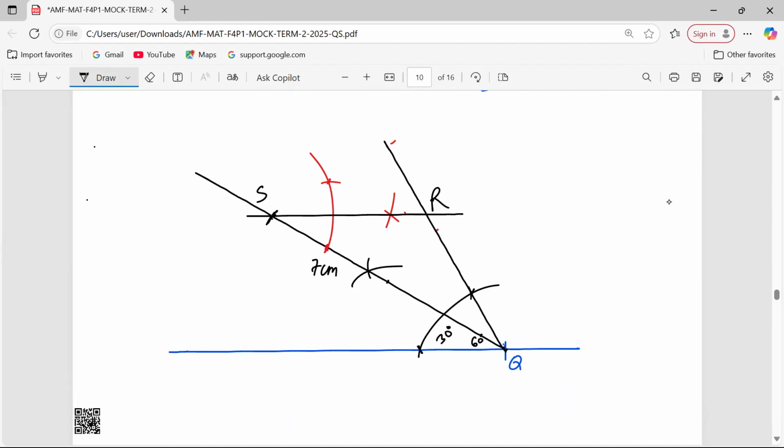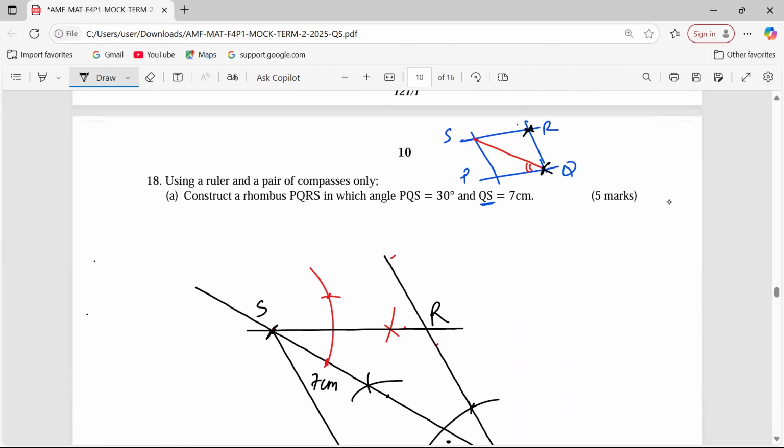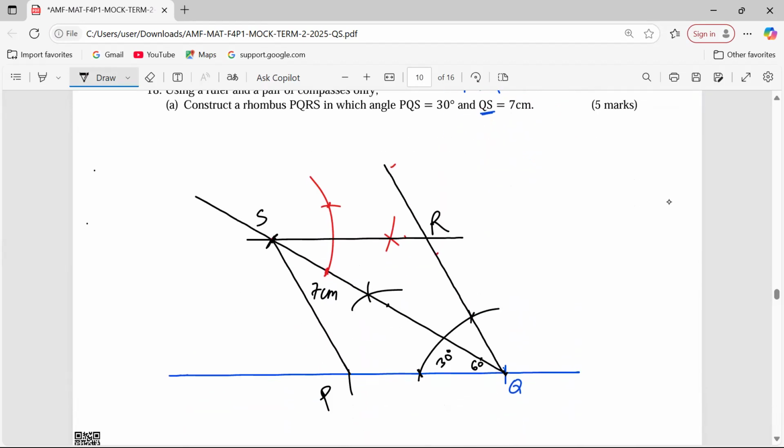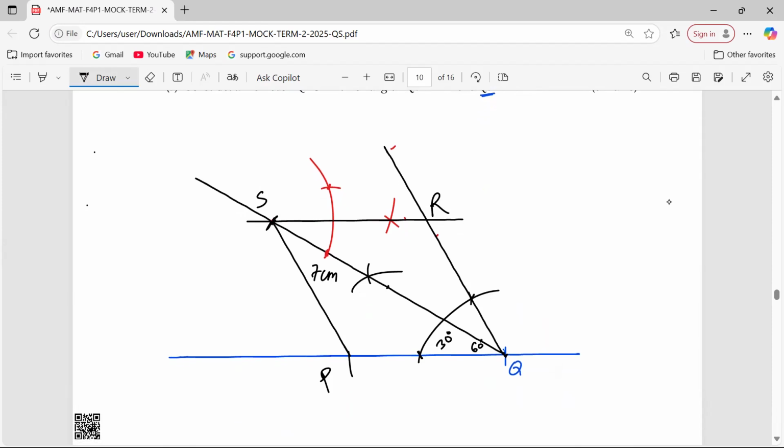So when I transfer this to the base, I'll mark off at this point. Then when I drop now, this is very interesting that according to my approach, P is the last to be identified. So that is my P. They allocated 5 marks for that, but it's good for you to know that it's a very simple working. So that's how you are supposed to construct the rhombus.